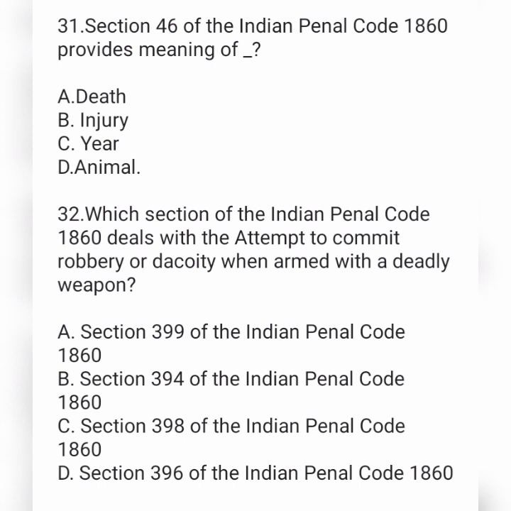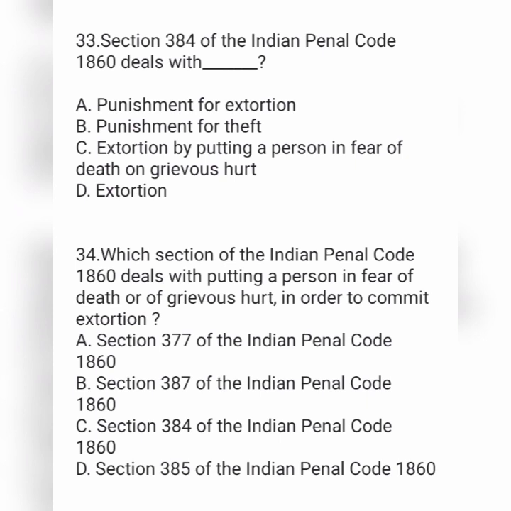Then next question, which section of IPC deals with the attempt to commit robbery or dacoity when armed with a deadly weapon? Option A section 399 of IPC, option B section 394, option C section 398 and option D section 396 of IPC.